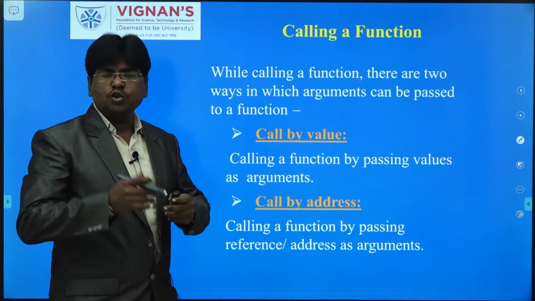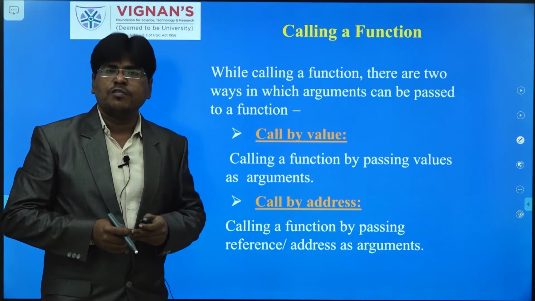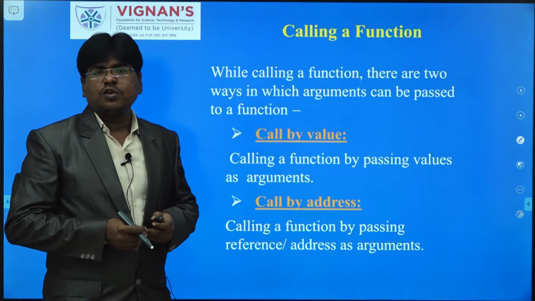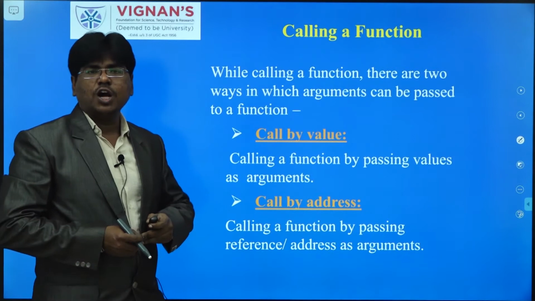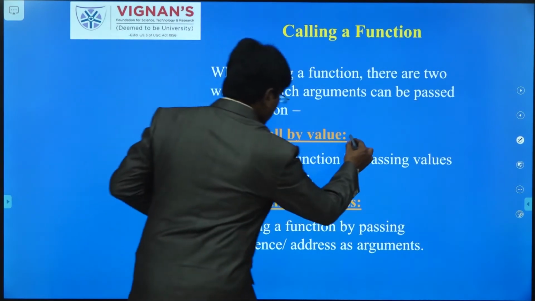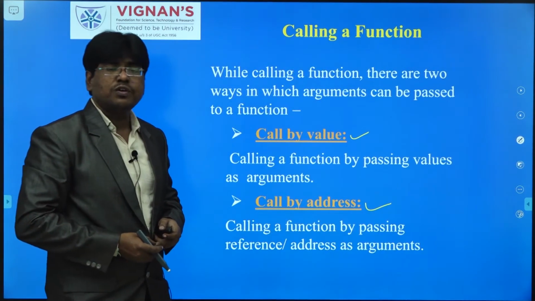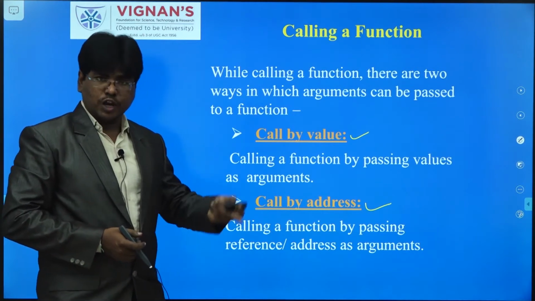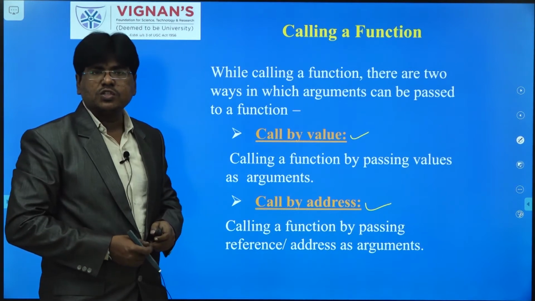Whenever one function is calling another function by its name, there might be a chance of passing arguments. In passing the arguments from one function to another function, the first one is call by value, and the second one is call by reference. Sometimes they are also called pass by value, and call by address is also called pass by address. Okay, so these are the names.